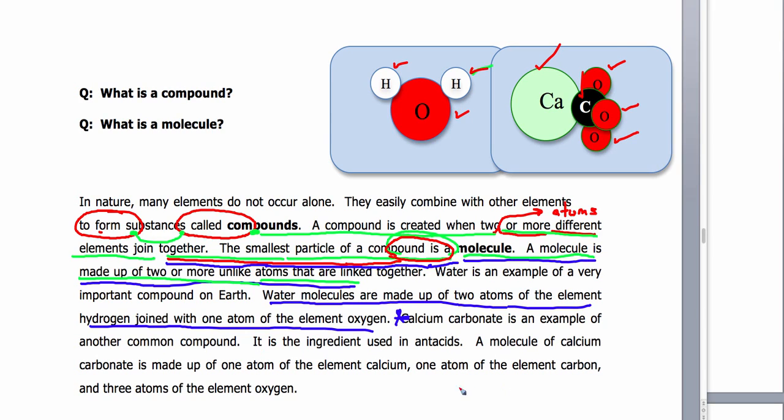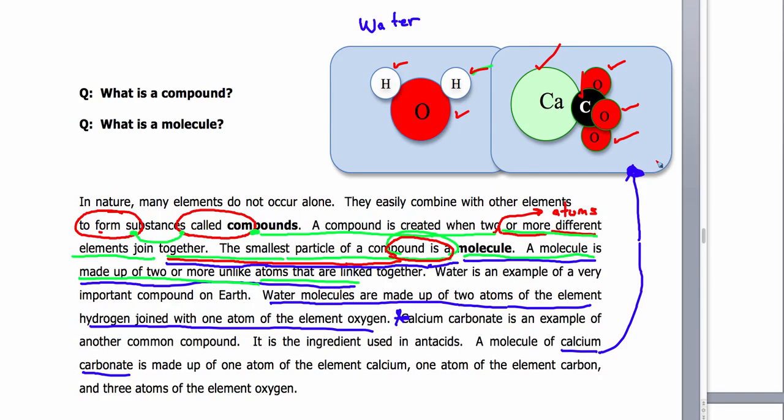You don't have to underline all of that. But you might want to take a moment and sketch these. I think you should sketch these molecules into your notes, label them. This would be water, and this would be calcium carbonate. If you want to just link from down here, you can underline calcium carbonate, and you could just draw a link line up here to this sketch and link it to that sketch right there, so that you have a picture of these molecules.